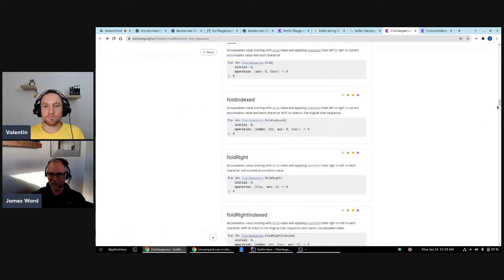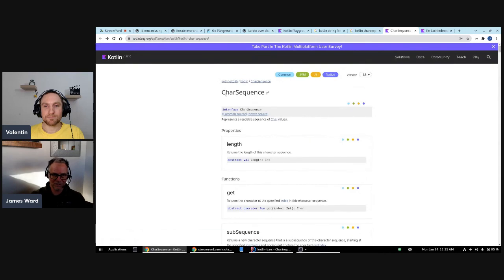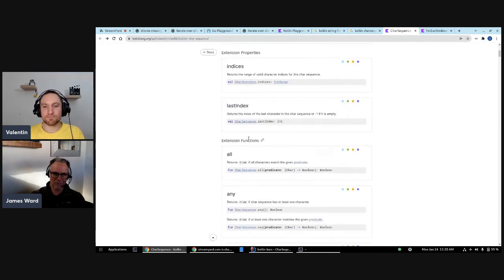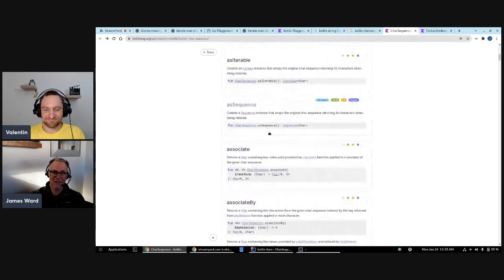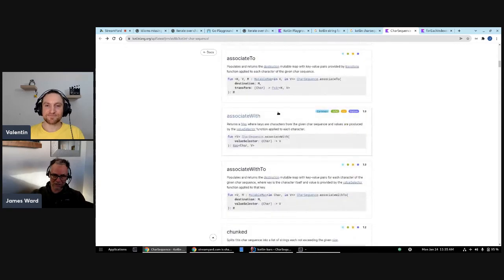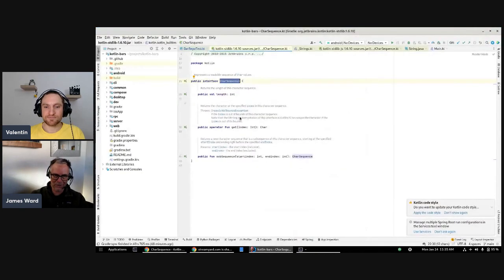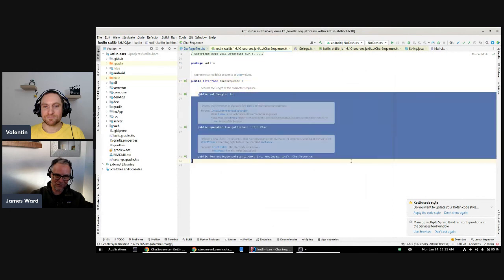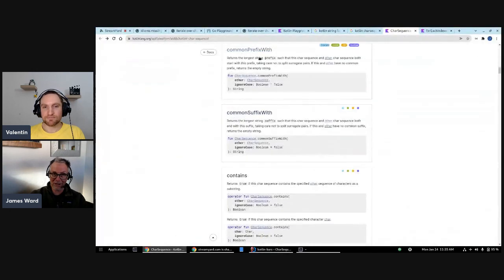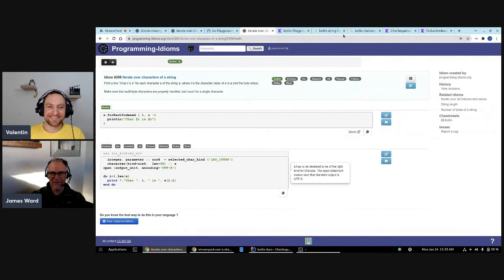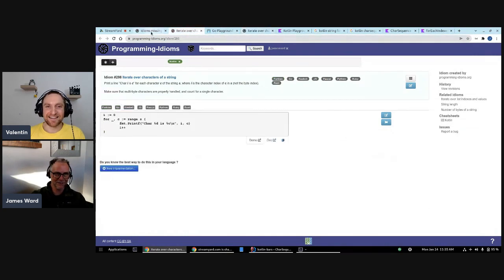So I guess the documentation pulls in the extension methods. If we go to the docs for CharSequence, we also get all the docs, and it's even labeled here, extension properties, and here are the extension functions. So the docs are actually aggregating all the extension functions in the standard library into the docs for this thing. Because remember in IntelliJ, when we looked at CharSequence, there were only 3 things on there, but there's a lot more in the docs. So yeah, I'm learning a lot. I love it.